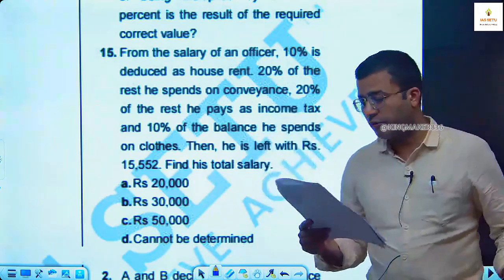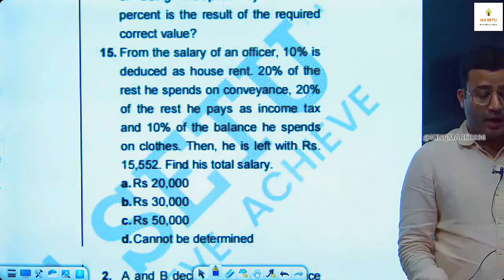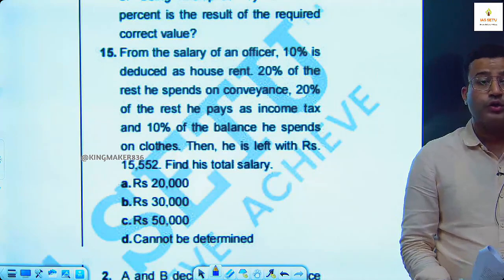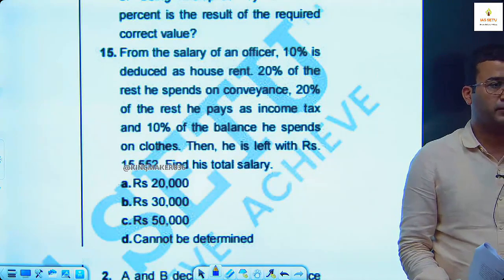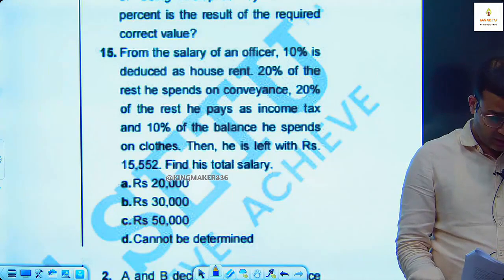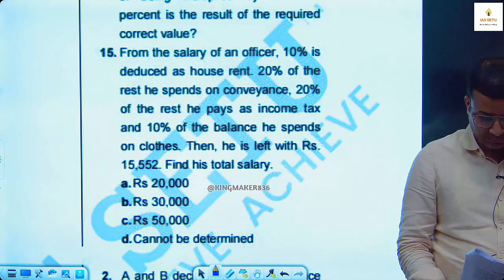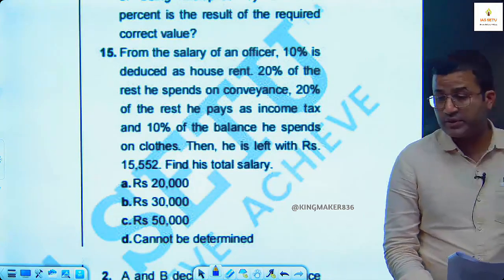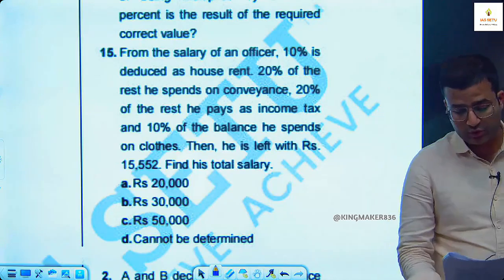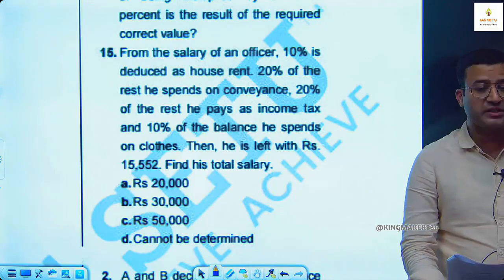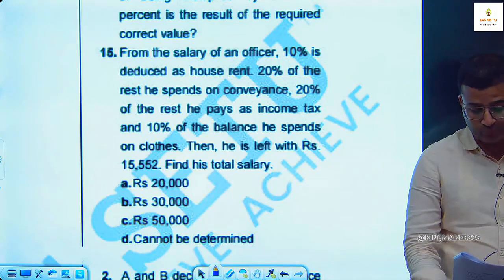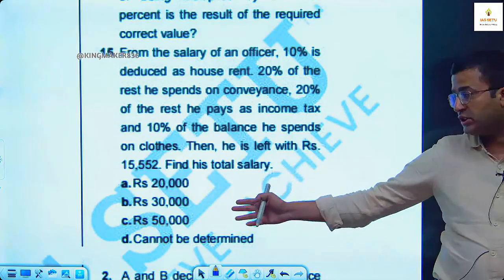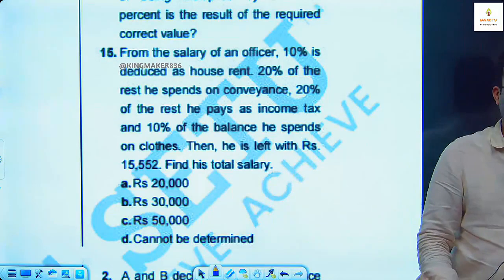From the salary of an officer, 10% is deducted as house rent. 20% of the rest, underline the word rest, he spends on convenience. 20% of the rest he pays as income tax. 10% of the balance he spends on clothes. Then he is left with rupees 15,552. Find his total salary. Answer options are given: 20,000, 30,000, 50,000, cannot be determined.